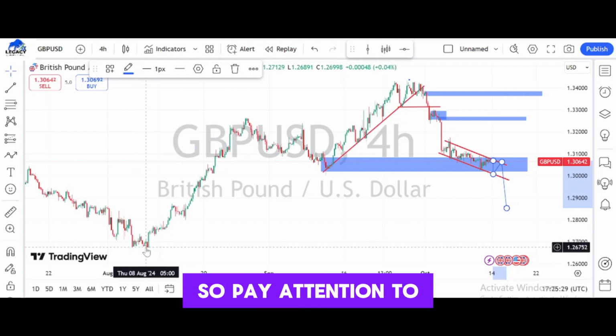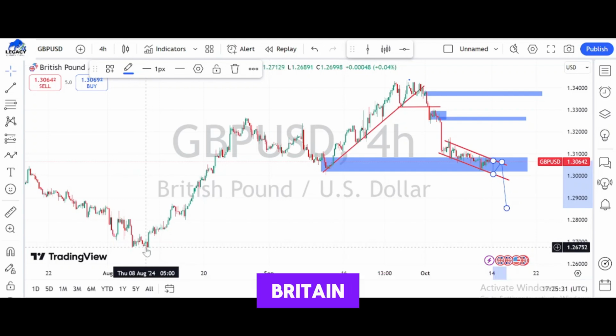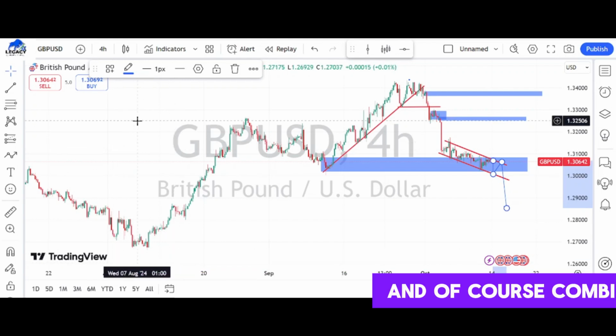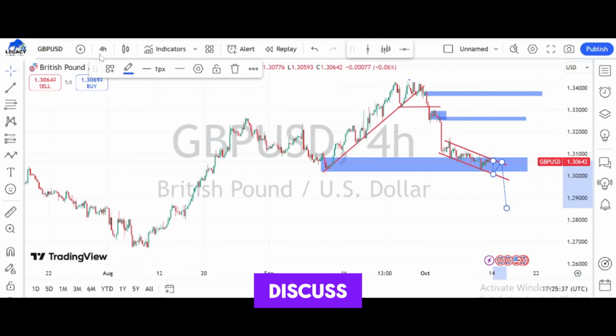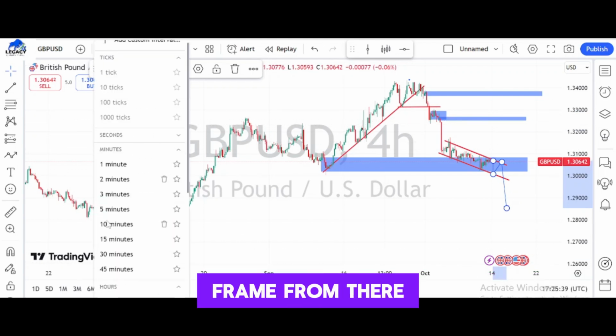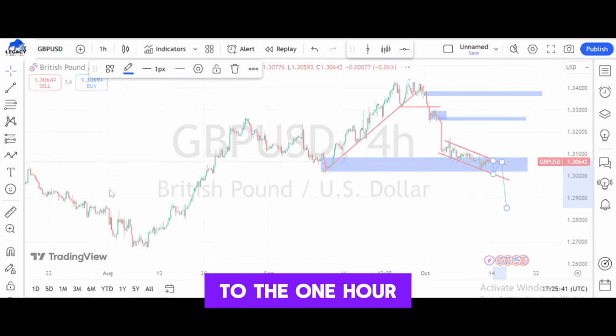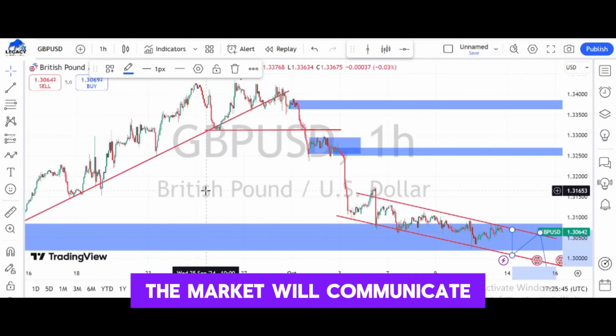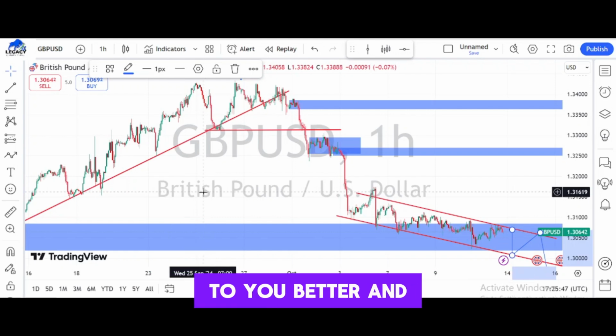So pay attention to this as far as Great Britain pound is concerned on the 4 hours time frame, and of course combine it with what we discussed on the daily time frame. From there, you can move maybe to the 1 hour time frame to see if you see clear zones, or maybe the market will communicate to you better and clearer.